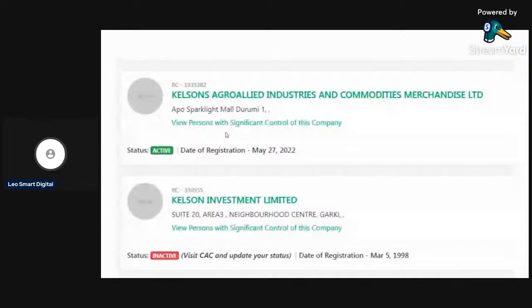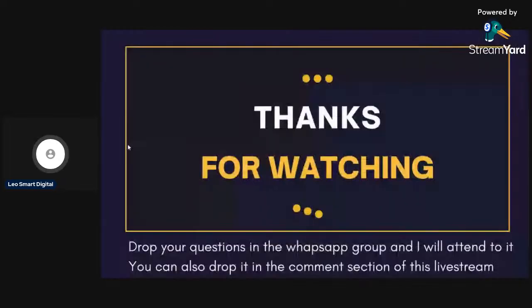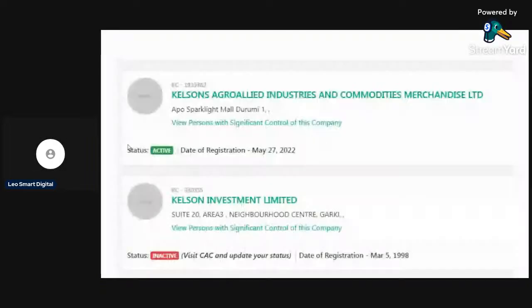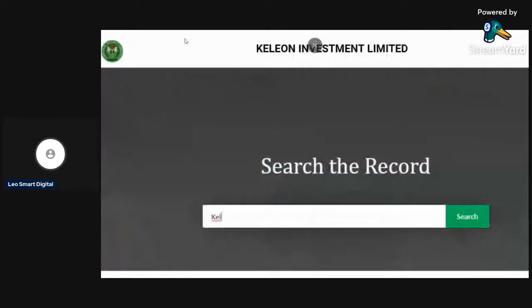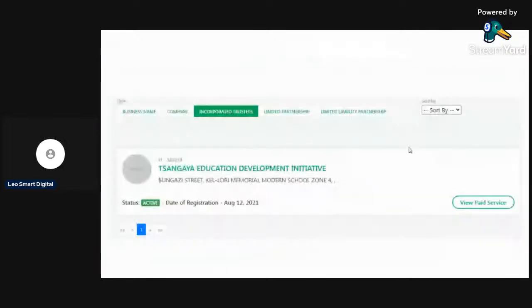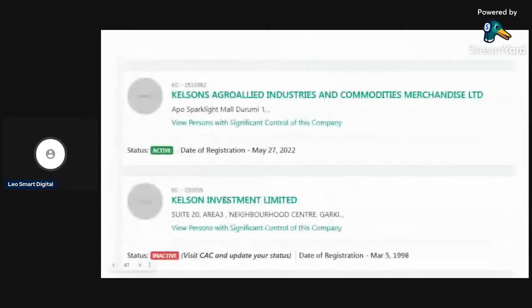But what we are going for is Kelion Investment Limited. When we started, it was Kelion Investment Limited, but we are seeing this Keson Investment Limited. You see that they are similar. So in this case, it may not be approved.